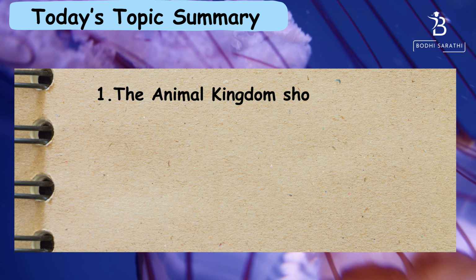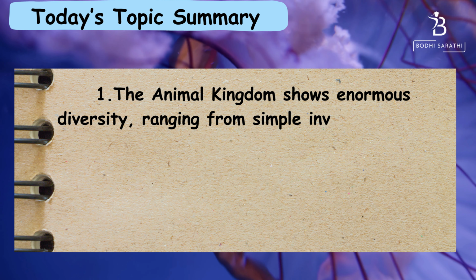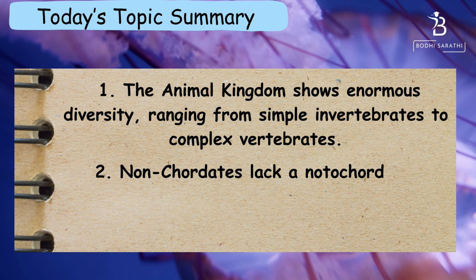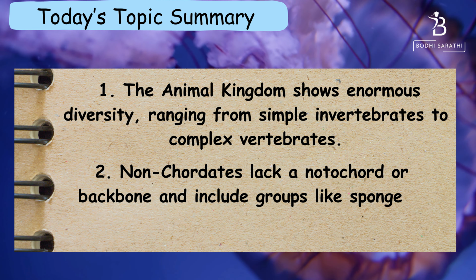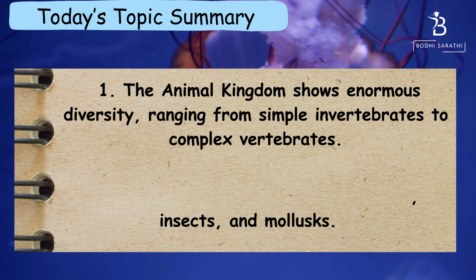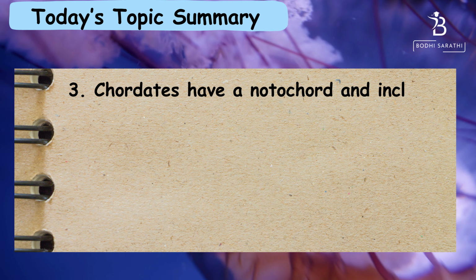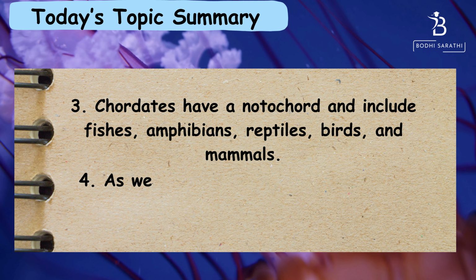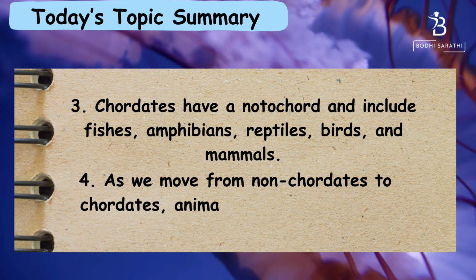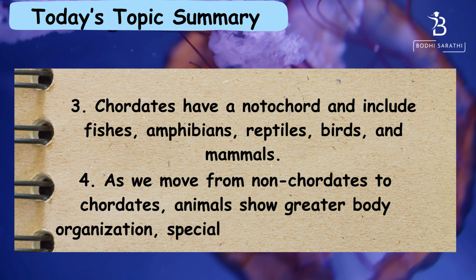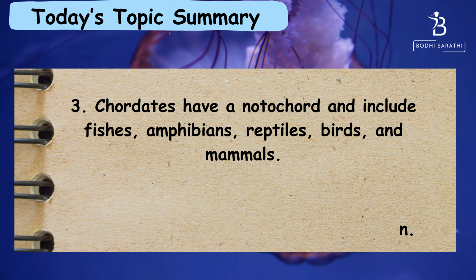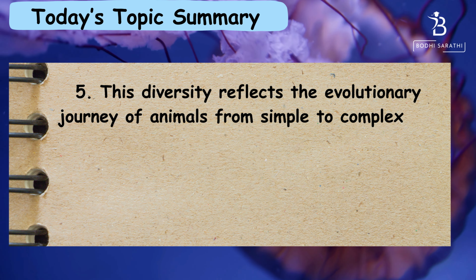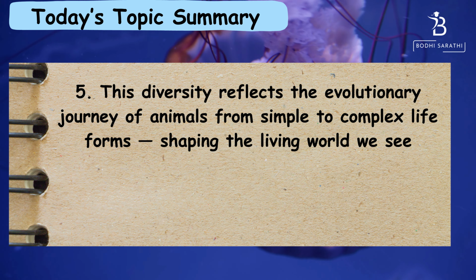Today's topic summary. 1. The animal kingdom shows enormous diversity, ranging from simple invertebrates to complex vertebrates. 2. Non-chordates lack a notochord or backbone and include groups like sponges, insects and mollusks. 3. Chordates have a notochord and include fishes, amphibians, reptiles, birds and mammals. 4. As we move from non-chordates to chordates, animals show greater body organization, specialization and adaptation. 5. This diversity reflects the evolutionary journey of animals from simple to complex life forms, shaping the living world we see today.